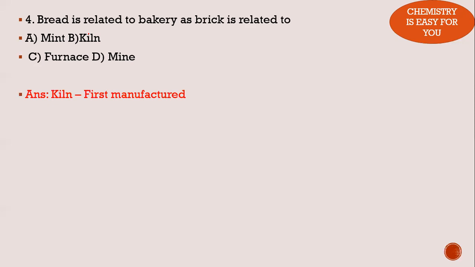So the confusion was between options B and C. In such cases, you have to see what is exactly the thing that we are looking for. Here they are looking for the place where something is first manufactured. Bread is first baked in a bakery. Similarly, a brick is not first manufactured in a furnace. Therefore, our answer is option B. Now let's go to the fifth question.